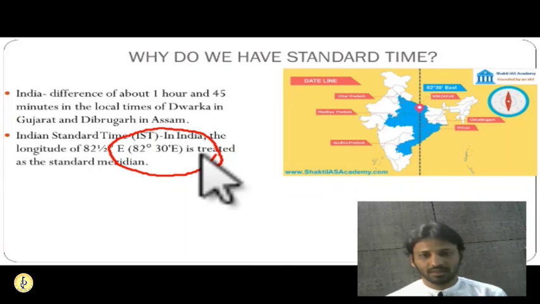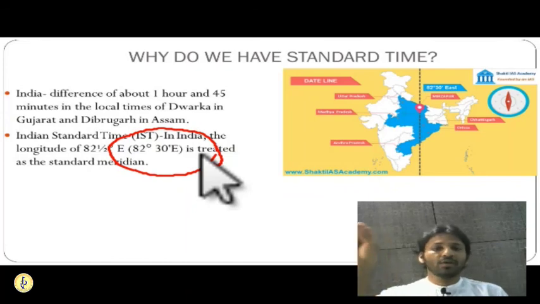In 1 hour, 15 degrees are passed. So for the passage of 82.5 degrees, it will take 5.5 hours. So India is ahead by 5.5 hours compared to the prime meridian.